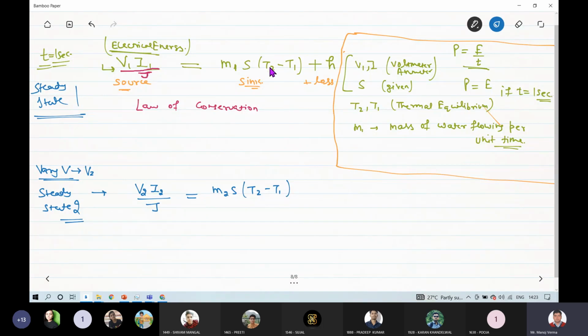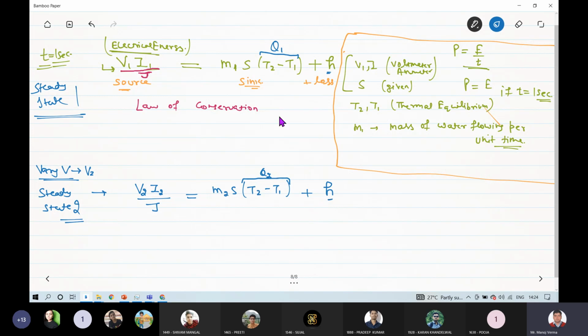This T2 minus T1 is different from the earlier one. I will call the first T2 minus T1 as Q1, where Q1 is the difference in temperature of outgoing water and inlet water. Similarly, I will call this Q2, the difference in temperature of outgoing water and incoming water. And we will consider that the energy loss because of radiation and all other things will remain the same in both cases. This H will remain the same.